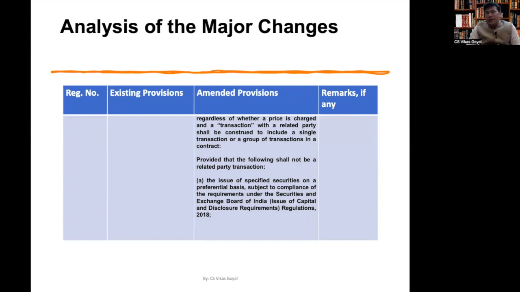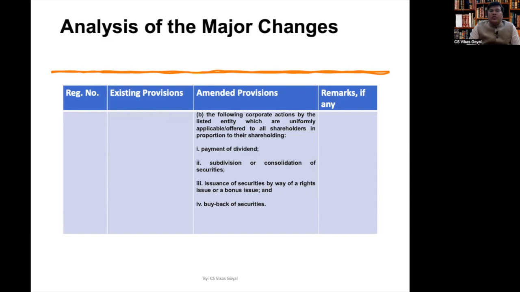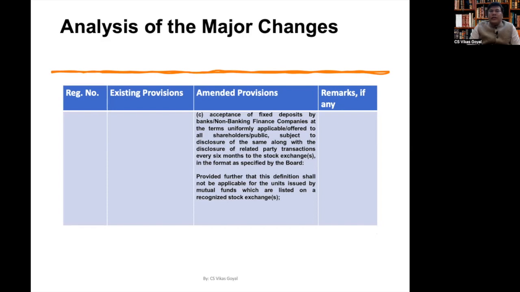However, this time SEBI has also done a good thing by providing some exemptions, stating what will not be a related party transaction. First is the issue of specified securities on a preferential basis. Second are corporate actions by the listed entity which are uniformly applicable to all stakeholders in proportion to their shareholding. These corporate actions are payment of dividend, subdivision or consolidation of securities, issuance of securities by way of rights issue or bonus issue, and buyback of securities. The next exception is acceptance of fixed deposits by banks and non-banking financial companies at terms which are uniformly applicable.